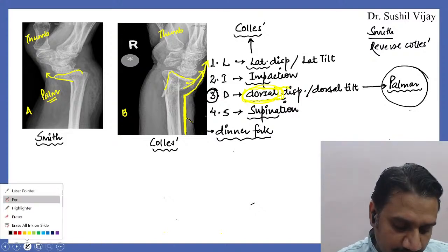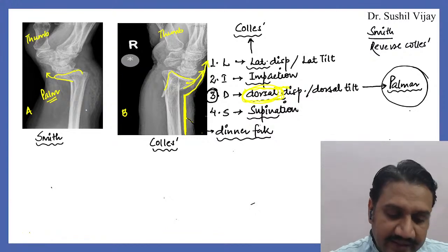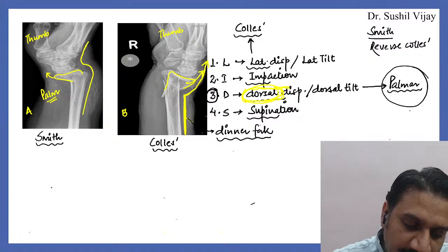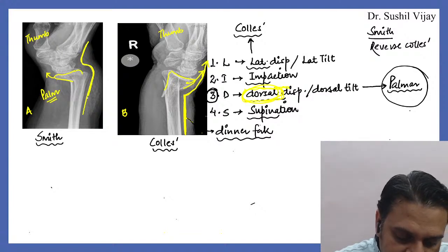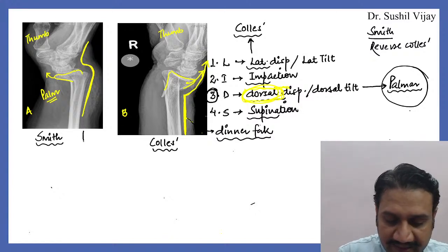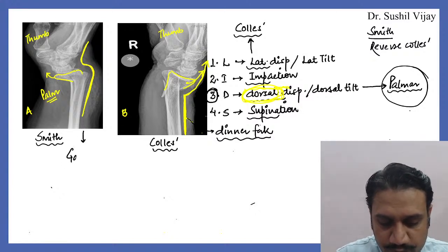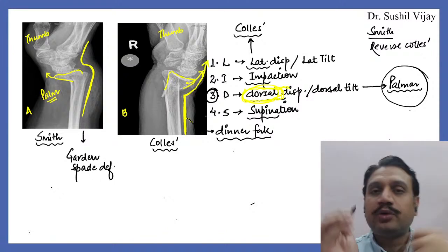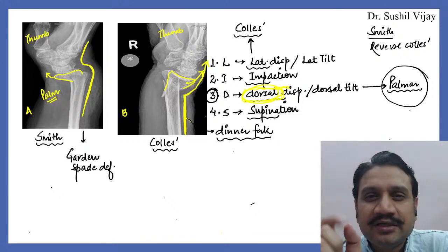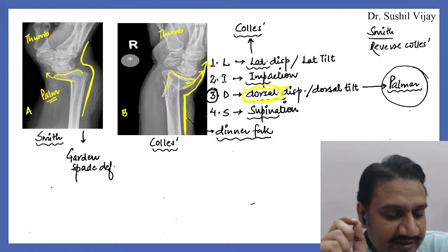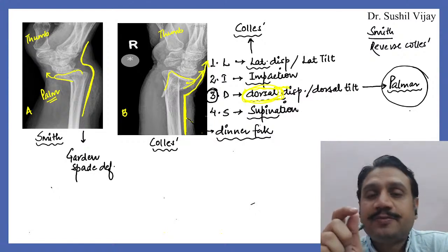On the other side, if you look at the fragment here, it is suddenly giving you a depression over here. This kind of appearance is what we call the garden spade deformity. I hope you all will be able to identify the Colles and the Smith fracture. Colles is going to come up with the dinner fork deformity and Smith is going to come up with the garden spade deformity.